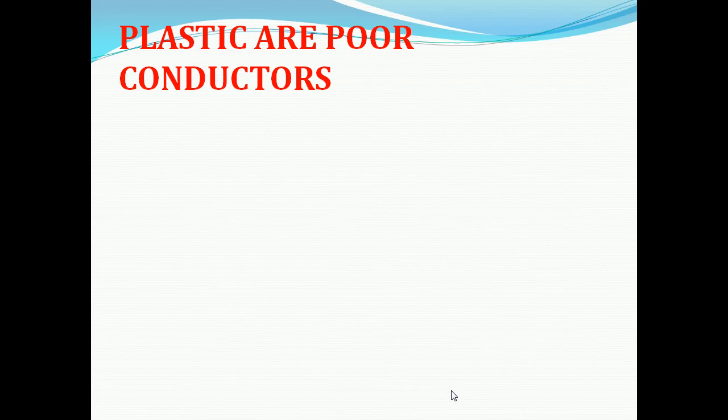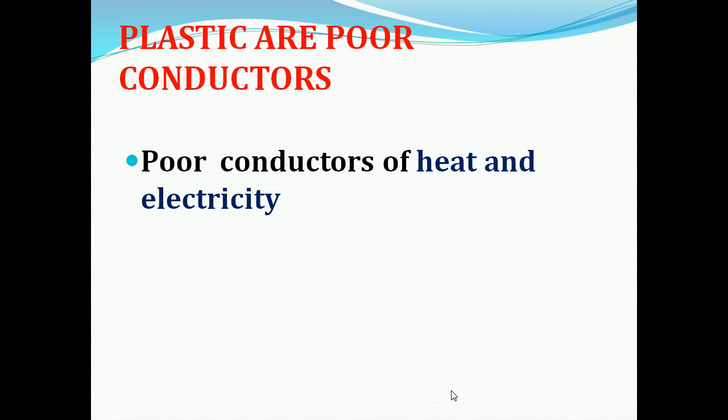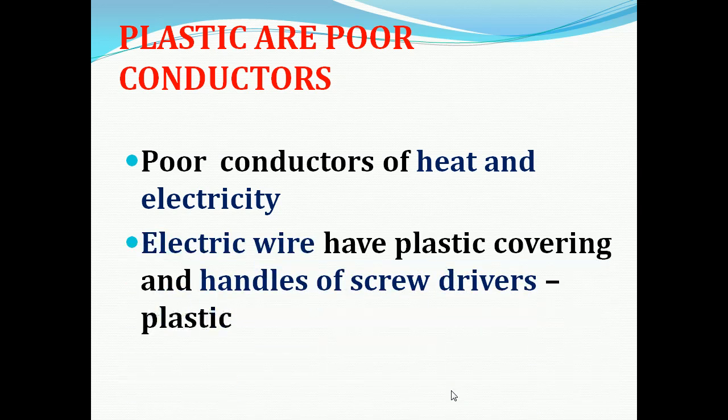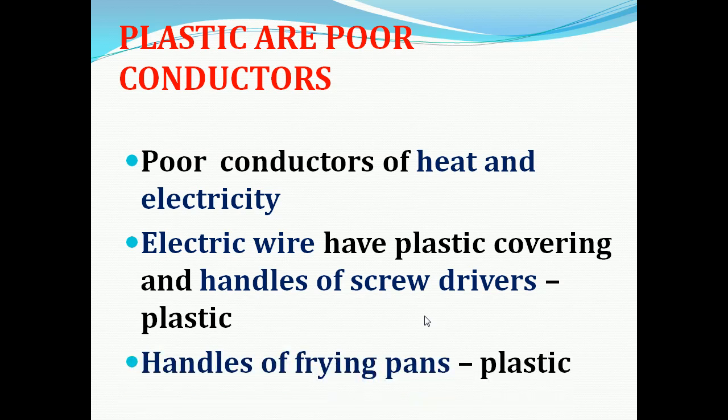Now, the next characteristic of plastic is that plastics are poor conductors. Plastics are poor conductors of heat and electricity. That's why electrical wires have plastic covering and handles of screwdrivers are made of plastic. Because they are poor conductors of heat and electricity, they are used for covering electric wire and for making handles of screwdrivers. And not only that, we can use plastic for making handles of frying pans.